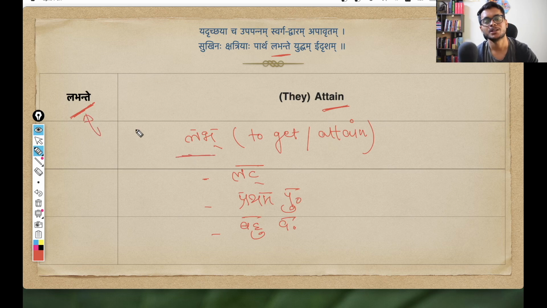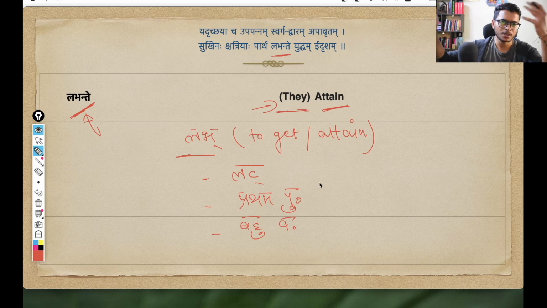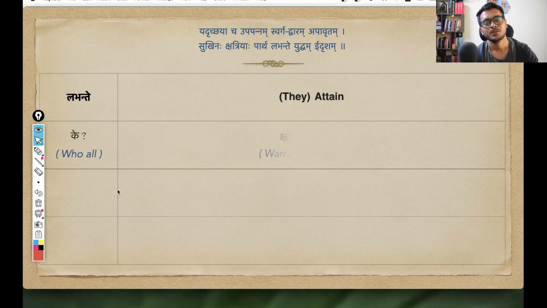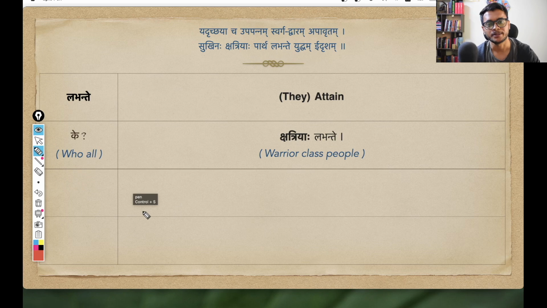In the form, you can clearly see it is an Atmanepadi form: labhate, labhete, labhante. Since it is plural, I have written here in the bracket that we are talking about a certain set of people. So they attain, they get in that sense. We are starting with this, and immediately the question will be Ke labhante? Who all attain? And the response we get is Kshatriyaha labhante.